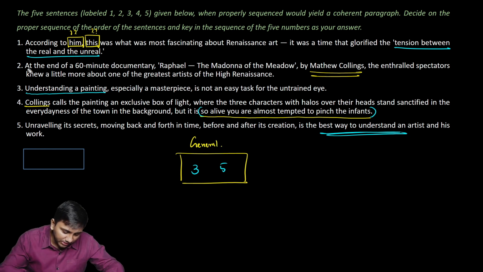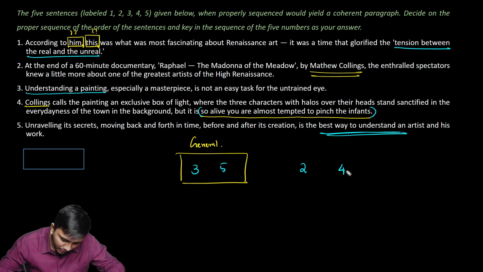Now coming to this, at the end of a 60-minute documentary, Raphael, the Madonna of the Meadow, by Matthew Collins, the enthralled spectators knew a little more about one of the greatest artists of the High Renaissance. So let me put that here. Let's see what can follow that up. Collins calls the painting an exclusive box of light. So the painting is the one that is being given here. So he's speaking about that one. So I can put 4 after 2.